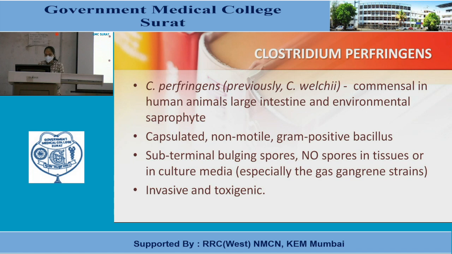It is a capsulated organism, non-motile, and in Gram stain it appears as a gram-positive bacillus. Subterminal bulging spores are there, whereas there are no spores in tissue or in culture media, especially in gas gangrene strains. It is invasive and toxigenic.